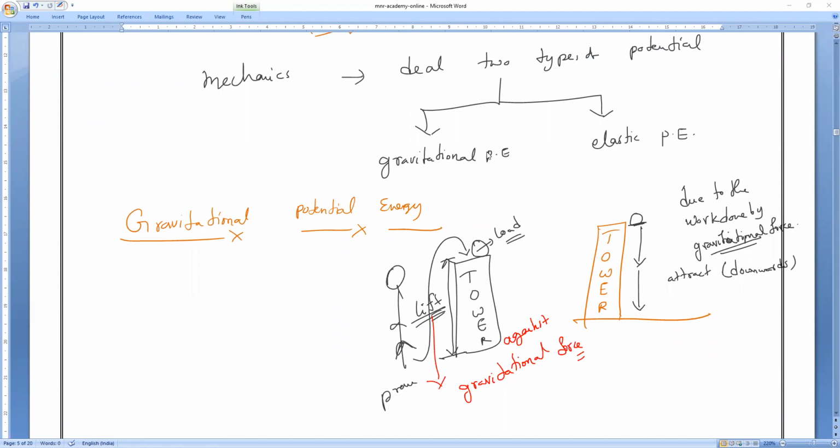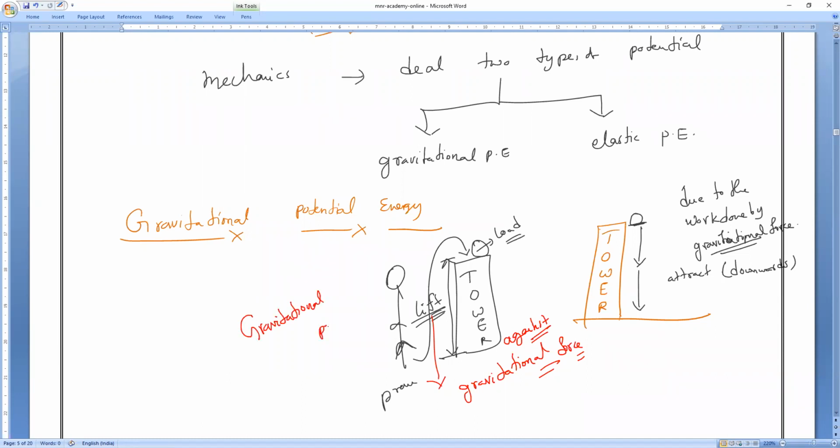So, in giving a position to a body at a certain height from the ground, we need to do work on it. The work done to lift the body against the gravitational force is called what?